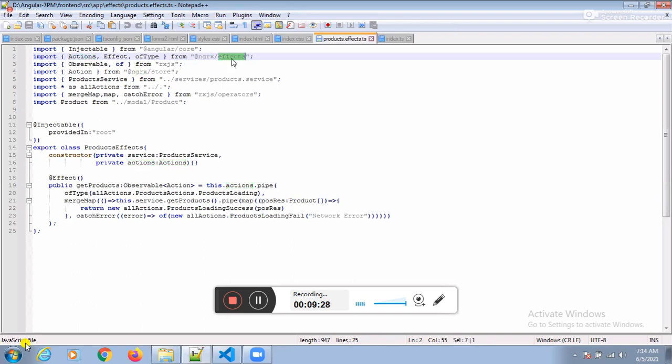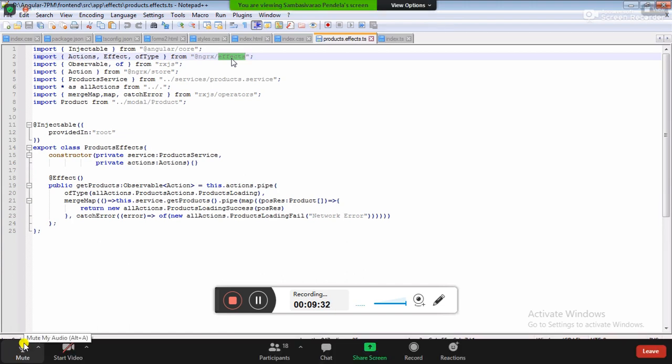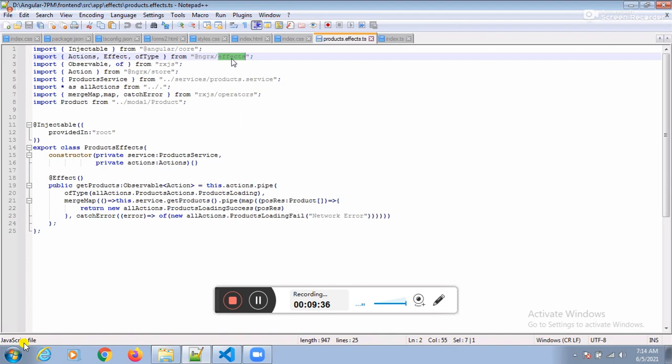NgRx Effects, available from @ngrx/effects. There are three actions you need to execute in a series: hit the server, then catch either the positive response or the negative error response. To execute in a series, we need to depend on one function.